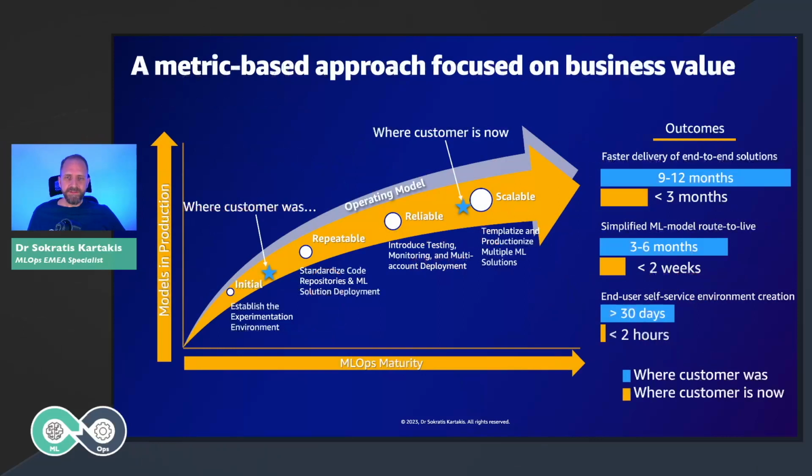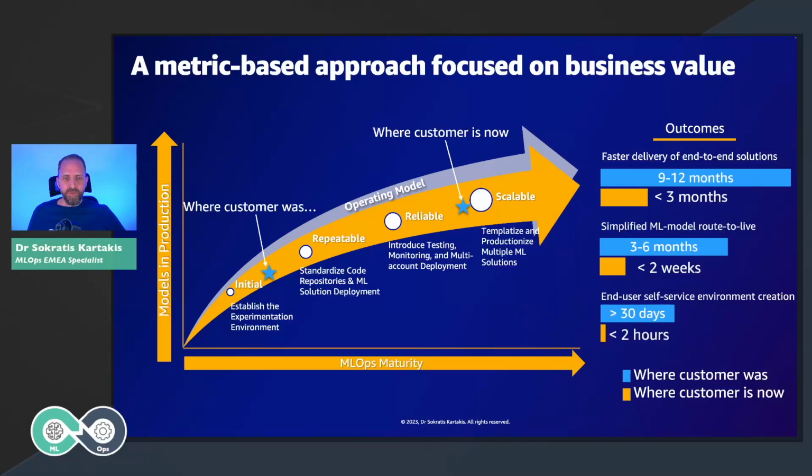By following this advice, we have seen customers moving from the initial to the scalable phase. Most of the time, instead of taking 9 to 12 months to productionize something, now they spend 3 months. Instead of 3 to 6 months to move an existing solution to production, now it takes around 2 weeks. And for many customers, who used to spend days and days to create new environments for new business units and new data science teams, instead of spending more than a month, now they spend less than 2 hours.